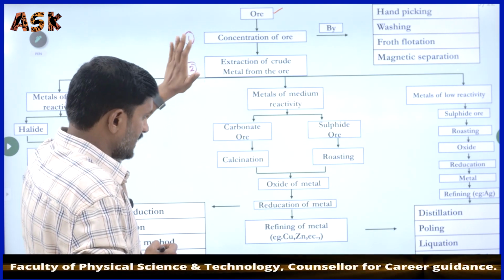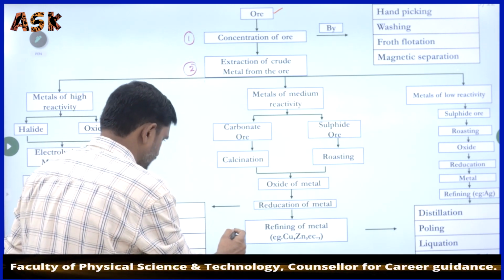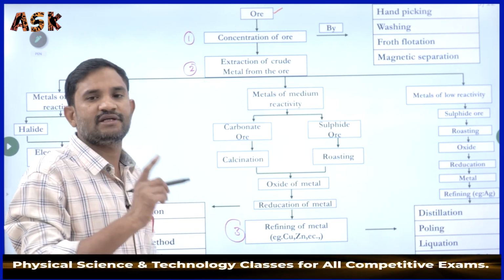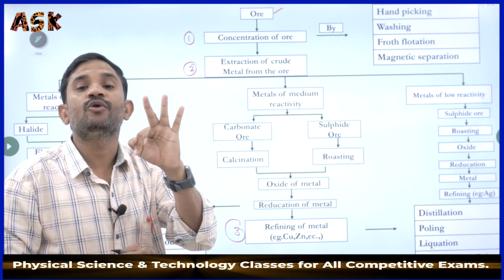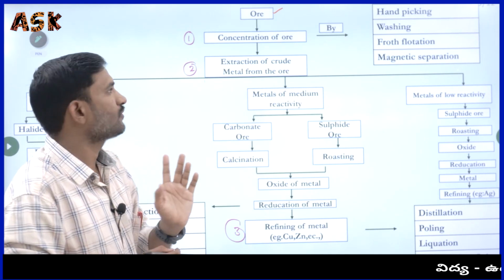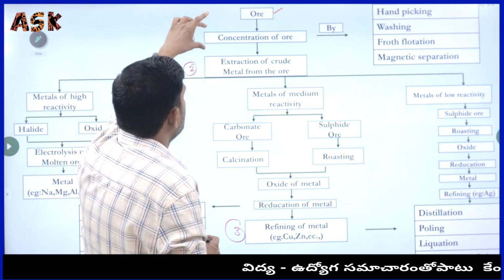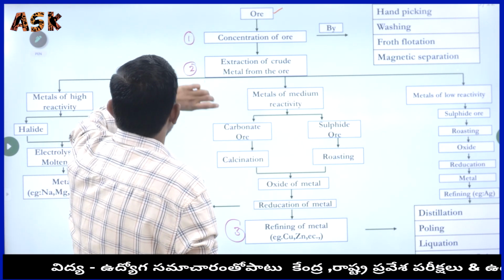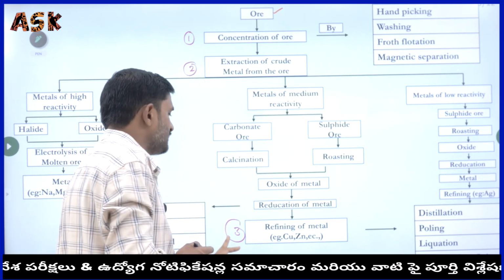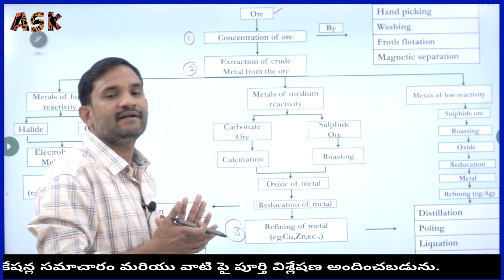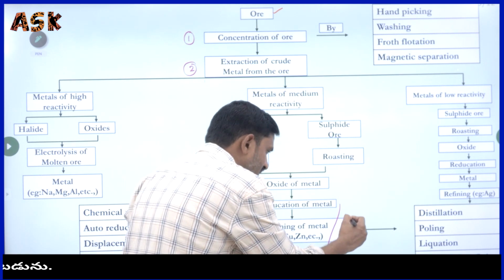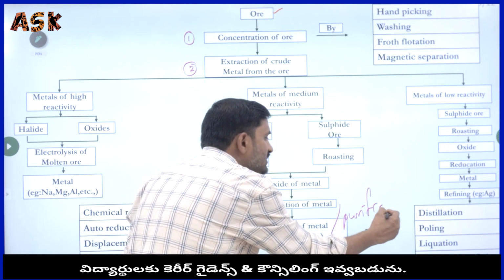Third one is refining, otherwise purification. Three steps we have to follow to extract the metal from the respective ore. First step is concentration of ore. Second step is extraction of the crude metal from the ore. Third step is refining of metal. Refining is nothing but here also we consider it as purification.